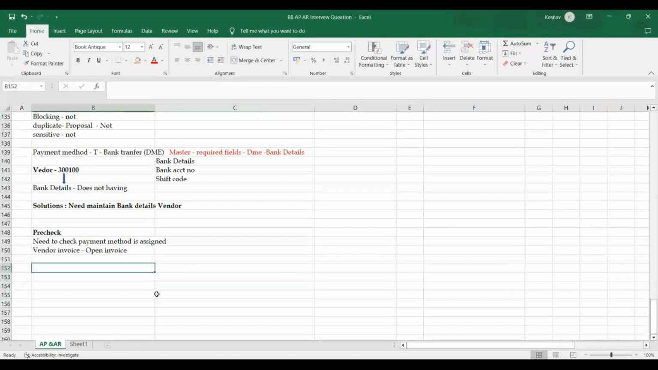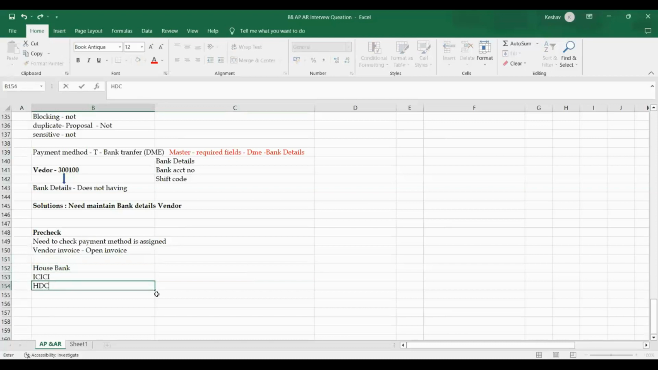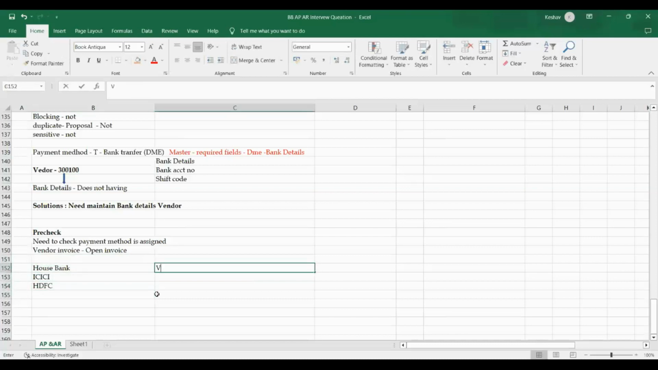The vendor has two banks. Anyway, the house bank is also there. For example, they will ask you a question. For the house bank, we have ICICI Bank as one, and another one HDFC. Coming to the vendor aspect.